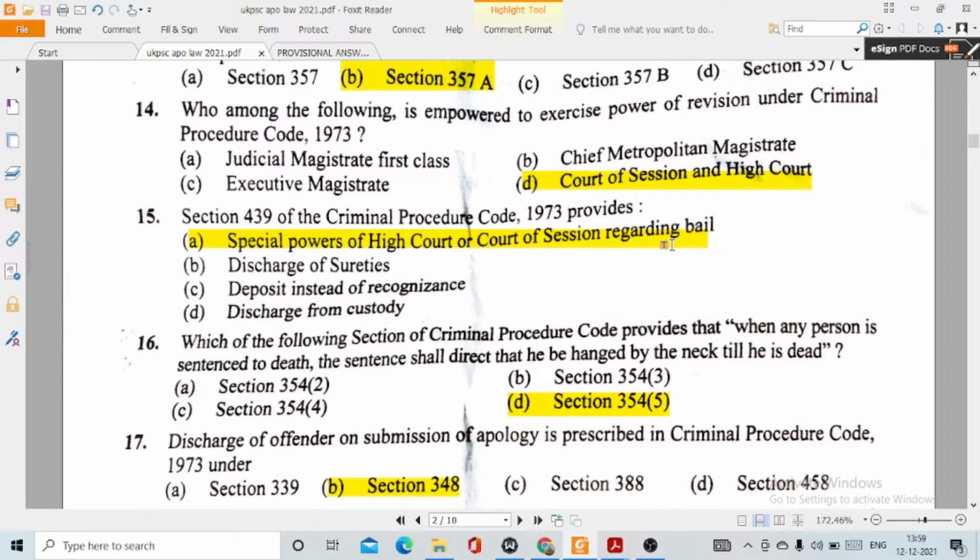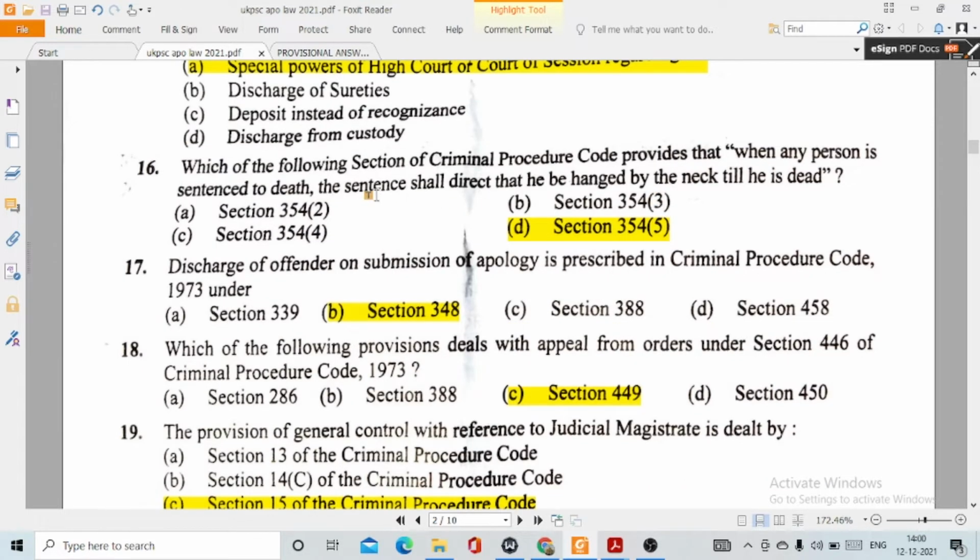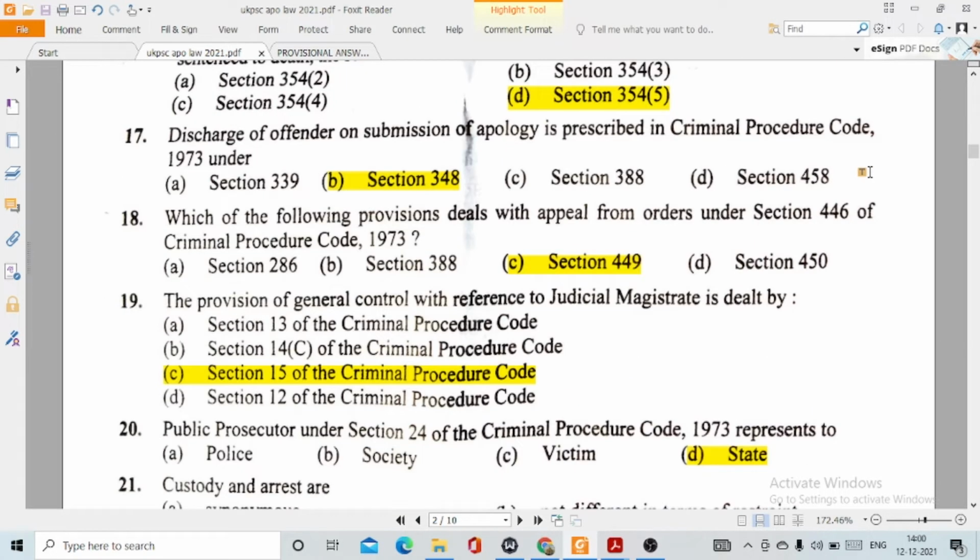15, section 429 of the CRPC provides for option A, special powers of the High Court or Court of Session regarding bail. Question 16, which of the following sections of CRPC provides that when any person is sentenced to death, the sentence shall direct that he be hanged by the neck till he is dead? This is option D, section 354 clause 5. 17, discharge of offender and submission of apologies is prescribed in CRPC under option B, section 348.